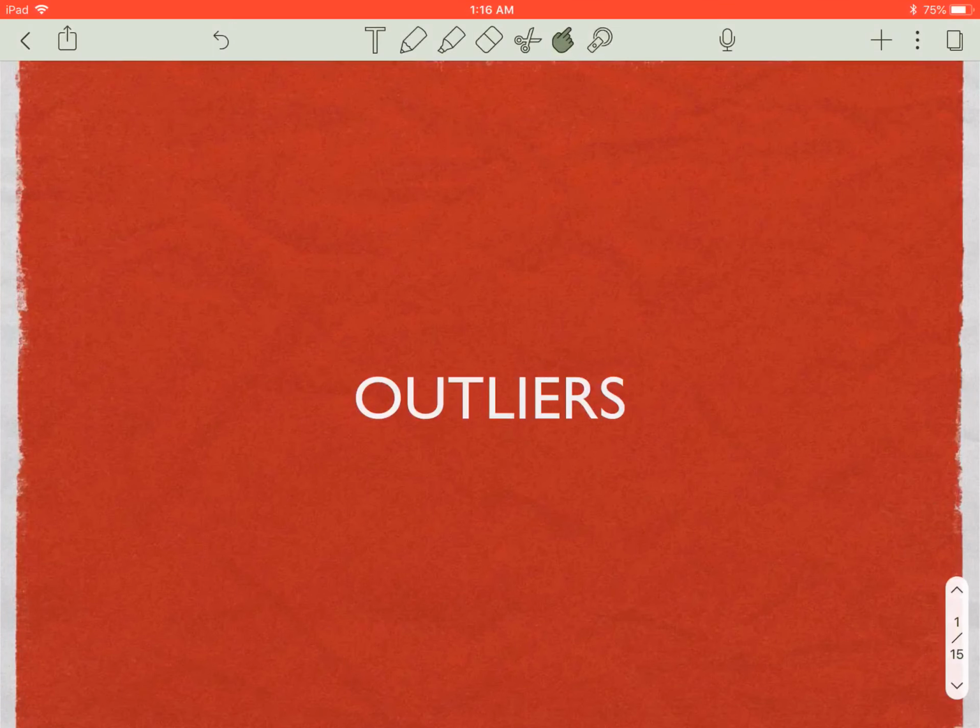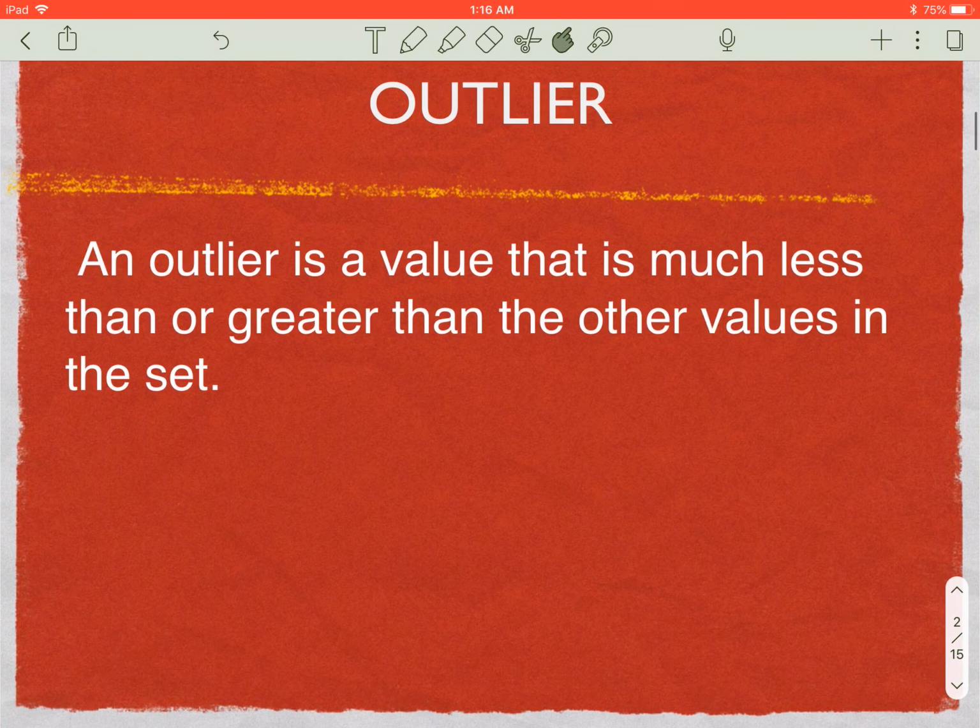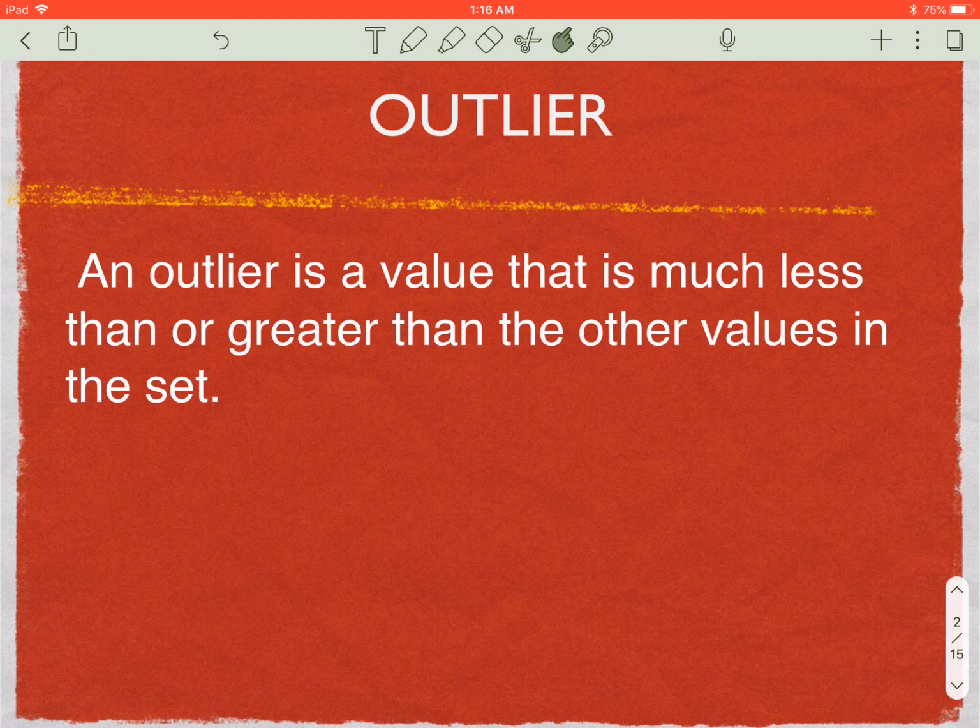Today we are going to continue our process of learning about mean, median, mode, the measures of central tendency, and we are going to explore outliers a little bit farther than we did last week. I know last week we talked about outliers, and just to remind you guys, what is an outlier? An outlier is a value that is much less than or greater than the other values in a data set.